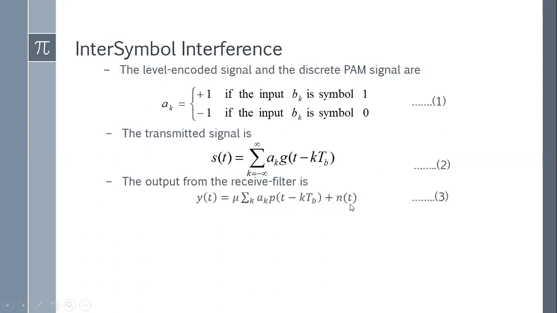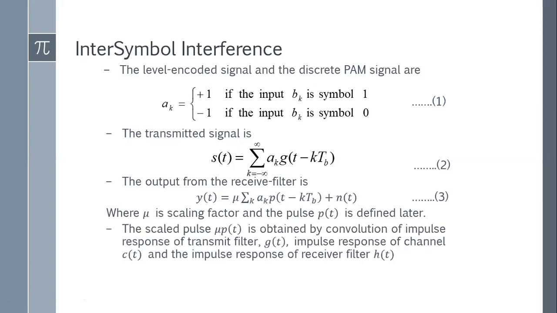And plus N of T means white noise which is added in the channel, convolved with the match filter. So N of T means W of T convolution of H of T. Clear? Okay, so let me define this P of T.